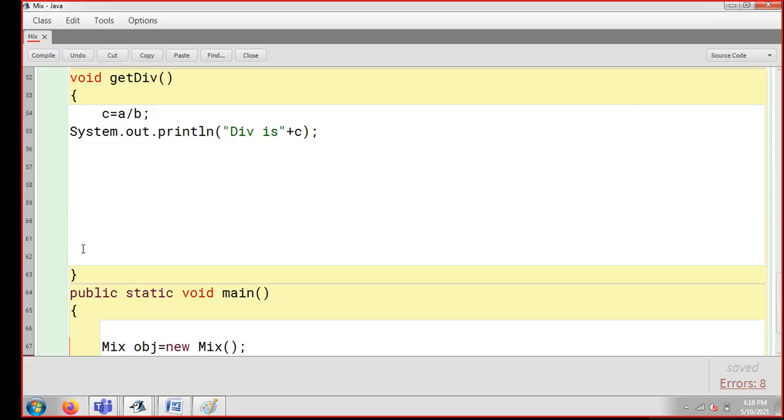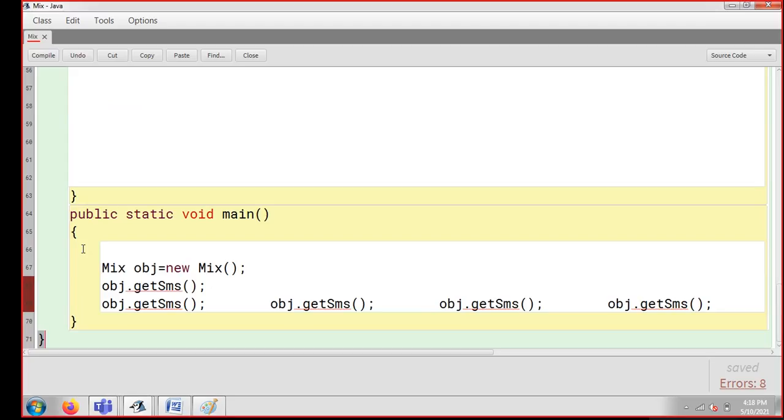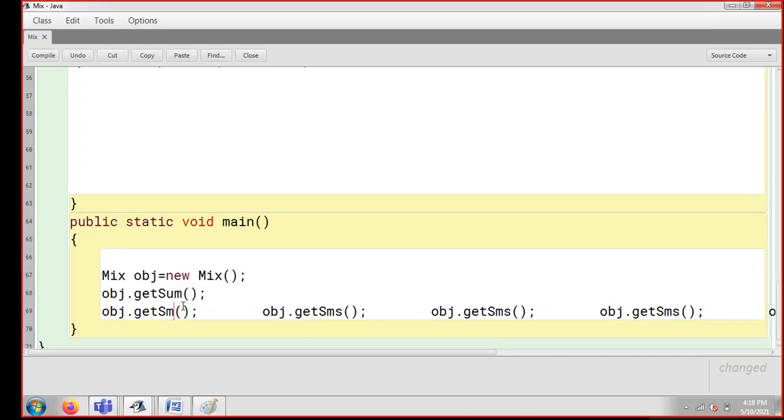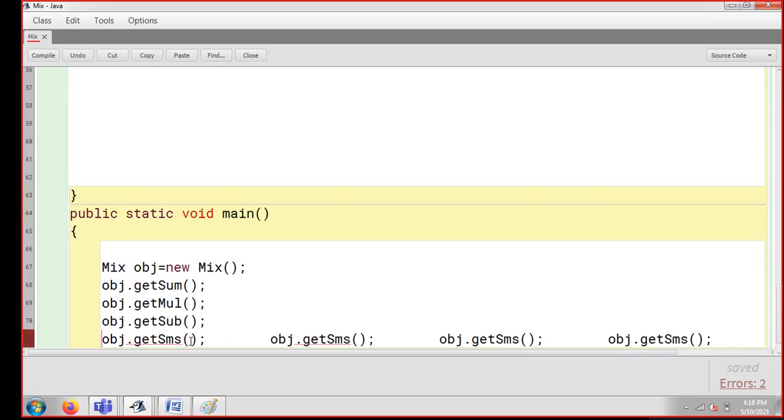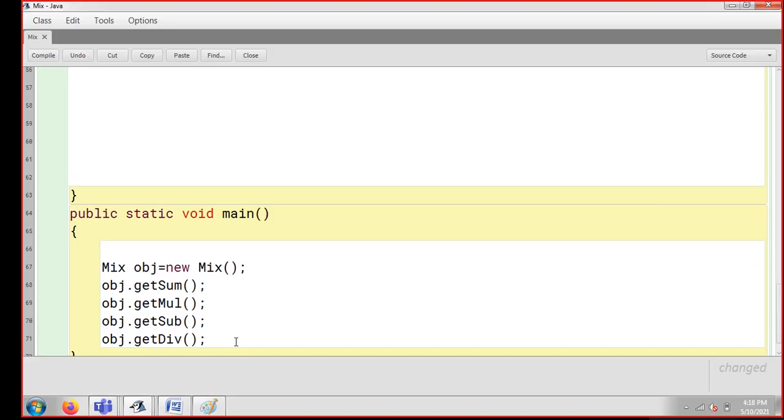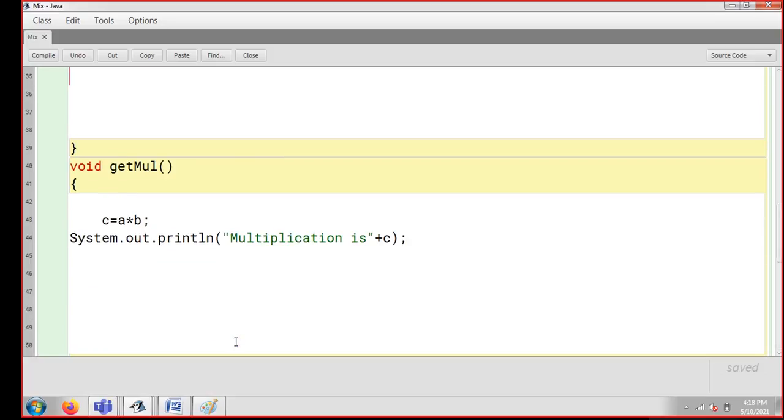Now I'm coming up here in public static void main, and I've already created a mix object, mix obj is equal to new mix. So, guys, I'm going to call get sum. Get SMS is not defined; we have done get sum. I just need to write the same functions that I have defined, and get mul also I have done. I'm bringing it to my next line, and this will be get sub, that is subtraction. And now I'm going to write get div, because division is also done. The rest of the things I'm just going to select and remove. You can see my entire code is now done. I'm just going to apply indentation.